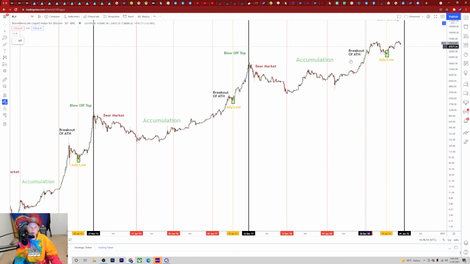We get the breakout of the all-time high. We get that midway sell-off, and we get the same July low that takes place. We get that same year. It looks very similar. The only difference here is Bitcoin has made 2 higher highs, and we've got these pullbacks each of the last 2 times. Whereas what we saw after July was 1 higher high, quarter 4 opened, and then we just saw Bitcoin immediately go into price discovery. So there's a difference, and I'll explain to you guys why I think there's a difference. Mainly just because there was a lot less liquidity back then.